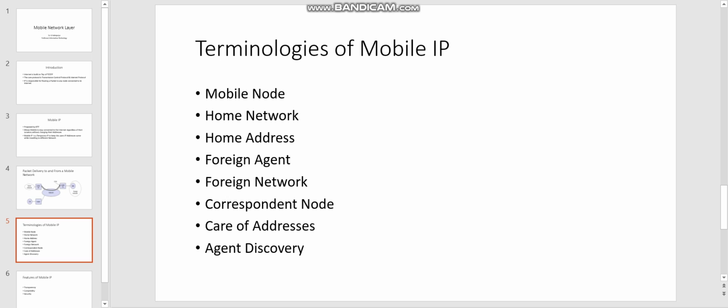Next is agent solicitation: if the mobile node does not receive any COA, then the mobile node should send agent solicitation messages, but it is important to ensure that these messages do not flood the network. So to identify the mobile node's location, we use agent solicitation and agent advertisement.